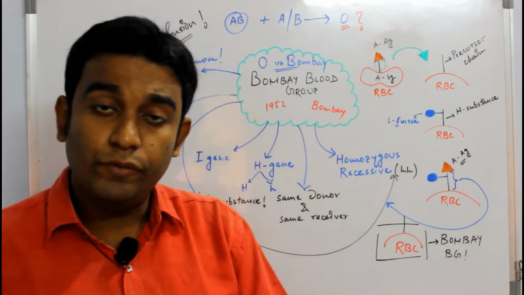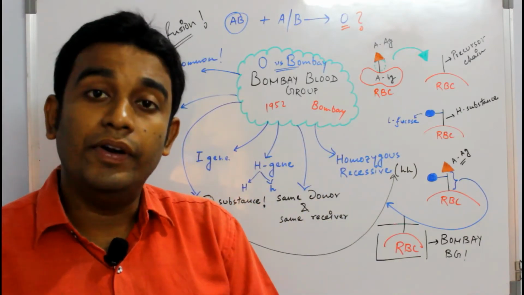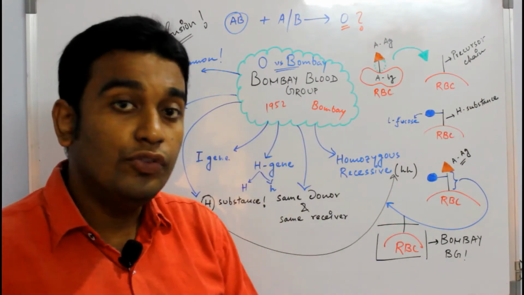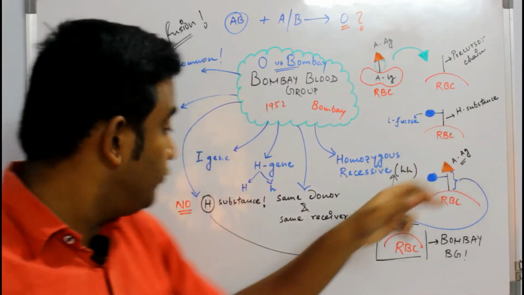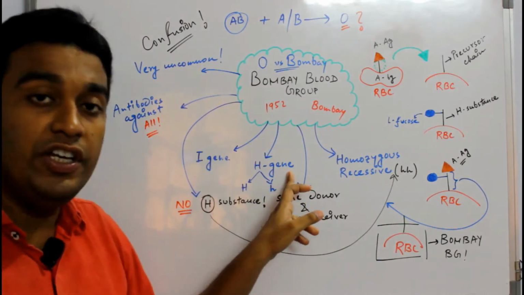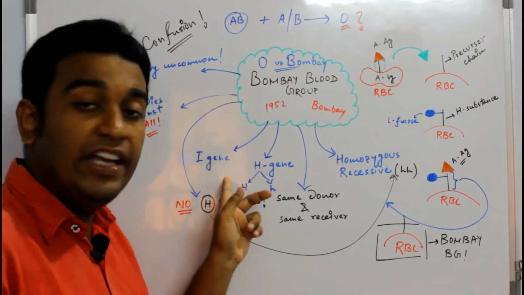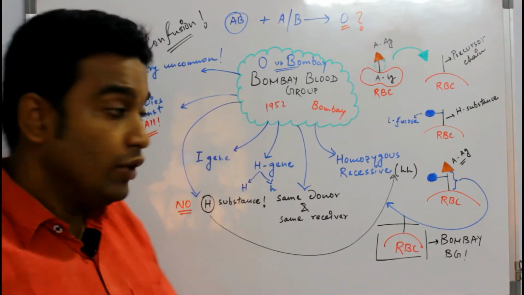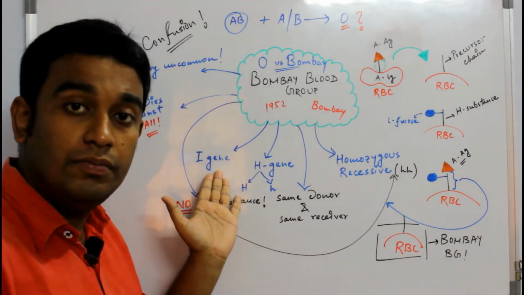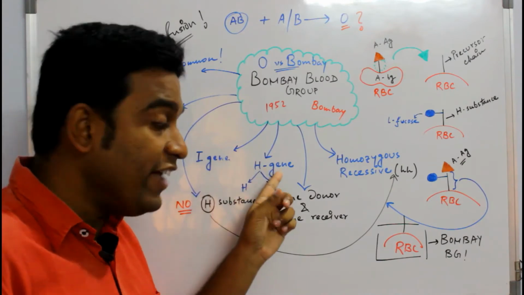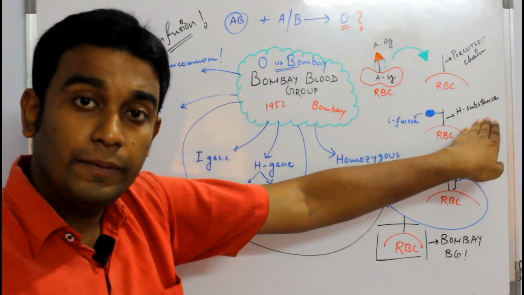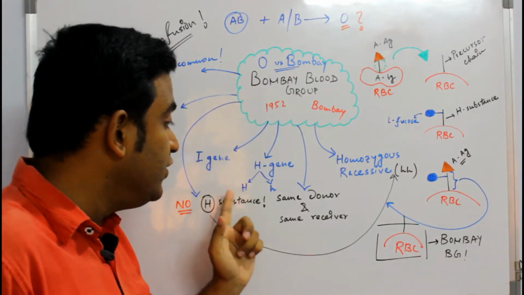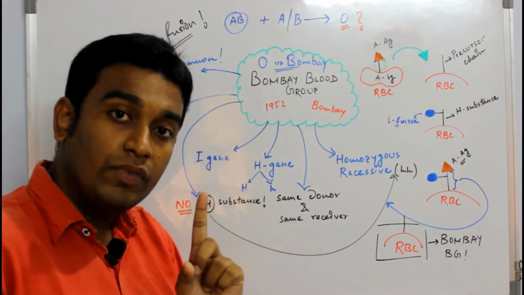But the second question comes: when will this not happen? When will the H substance not get formed? Now see, for the H substance we have a gene called the H gene, like the way we have the I gene for the blood, if you remember, multiple alleles, codominance. So we have the I gene for the ABO system. Similarly, we have the H gene for the H substance. And the H gene will have alleles, dominant and recessive.